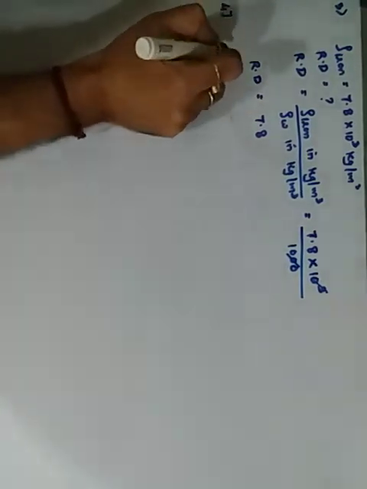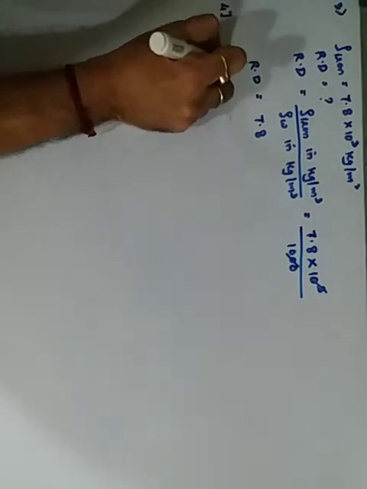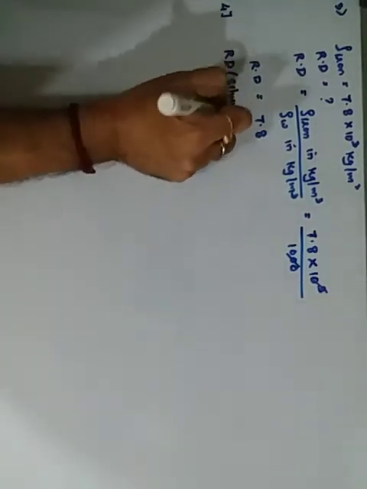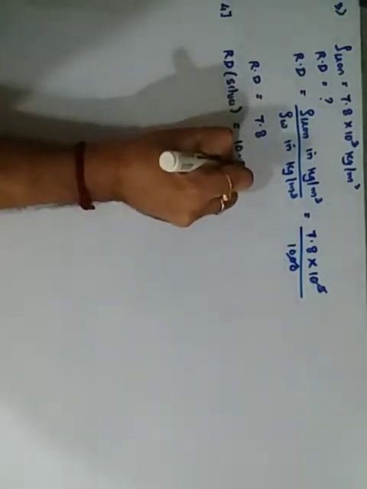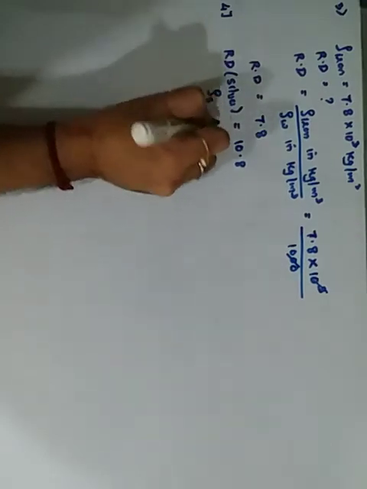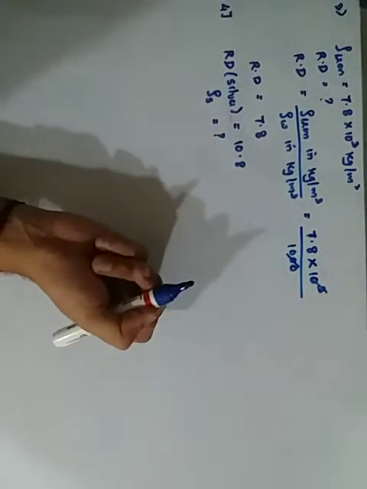Okay. Question number 4 has the relative density of silver. Relative density of silver is given. How much? It is 10.8. Then find its density. So what will be the density of silver?